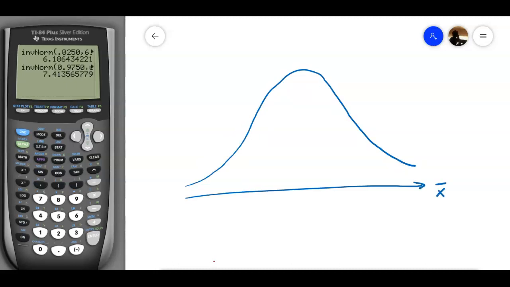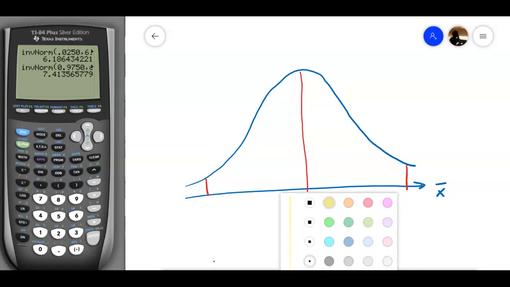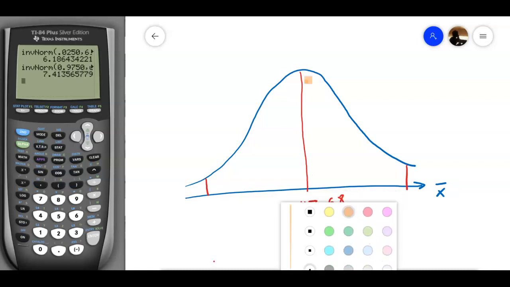This is going to be my x bar. The center here is mu x bar, which is 6.8, and the standard deviation sigma x bar is going to be 2.1 divided by radical 45. The area I have here is 99% in between, so this area is going to be the confidence interval.